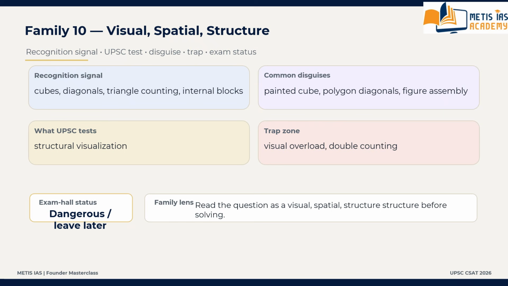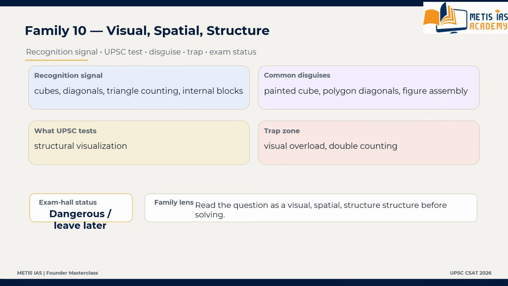When the question consists of these words, what is UPSC really testing? It is testing visual discipline, internal external classification, structural patience.